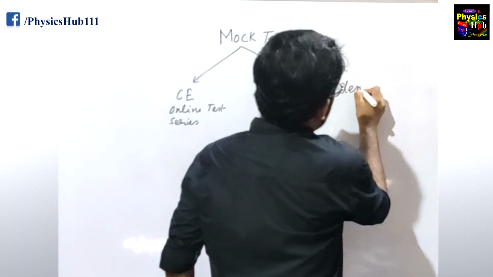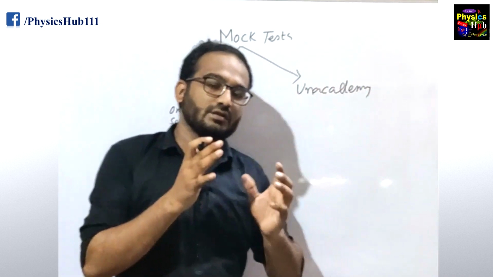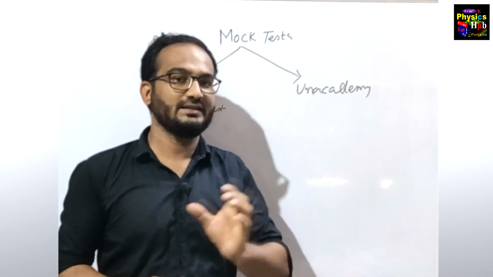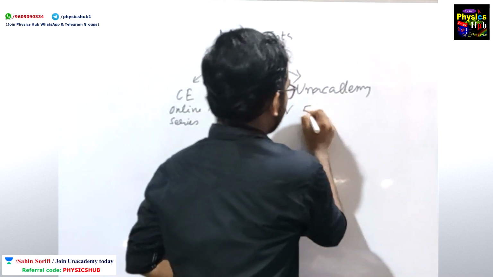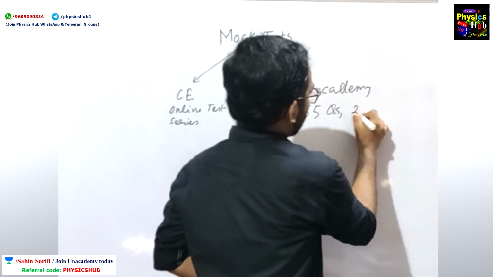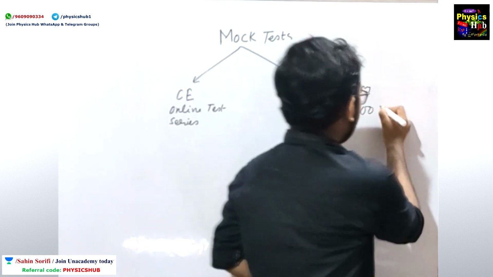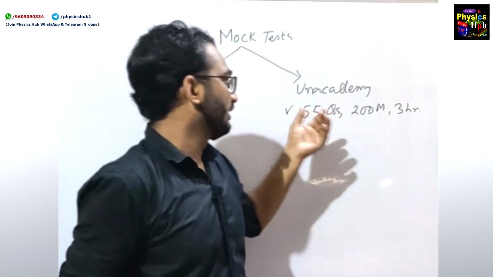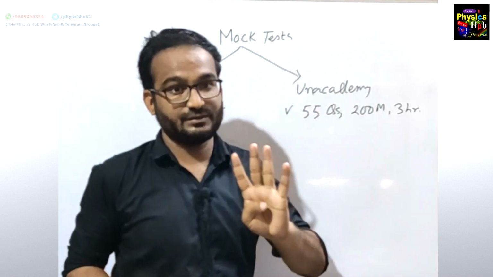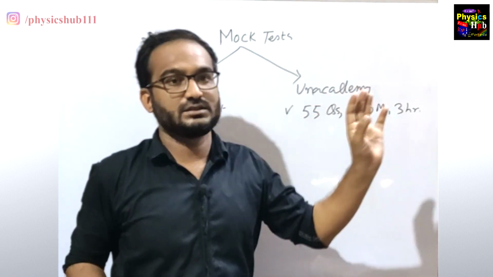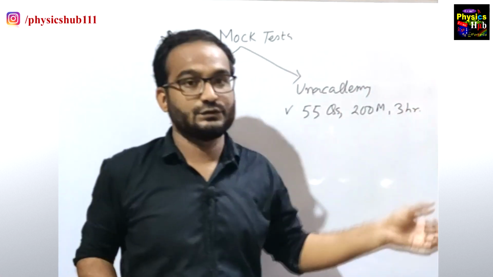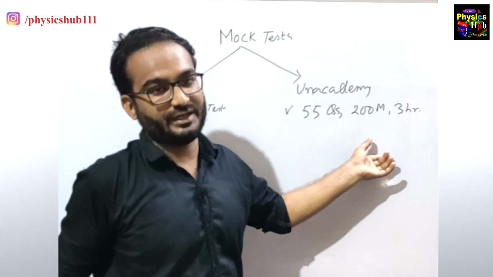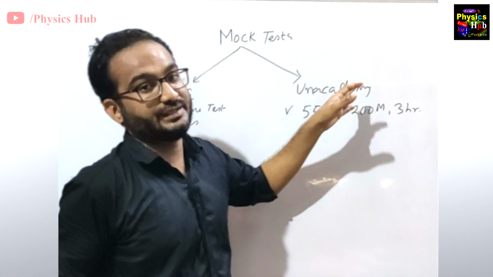Now what is special about Unacademy? Let me tell you one thing: if you take one subscription, on Unacademy there is a provision of a weekly full length test. In that test you will get 55 questions, the total marks is around 200, and you will be given 3 hours. So in 1 month you will be appearing for 4 full length tests. I'm not talking about the weekly tests which all the individual educators do. That will be there. In addition to that, 1 full length test will be there every week. So this is the specialty of Unacademy.